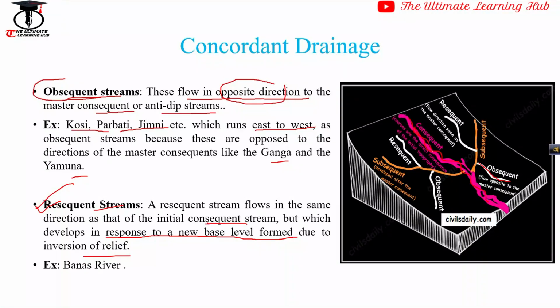That means here, if you see this diagram, this is the consequent stream, and this is the subsequent stream or tributary of the consequent stream. Similarly, the resequent stream flows in a similar direction to the consequent stream, but it is the tributary of the subsequent stream. So we can say this is the tributary of the main consequent stream. I think this is clear to you, friend. Banas River is one of the most important examples of resequent streams.